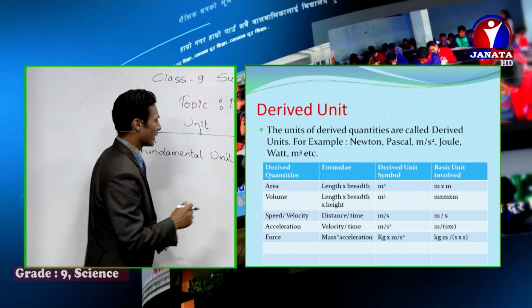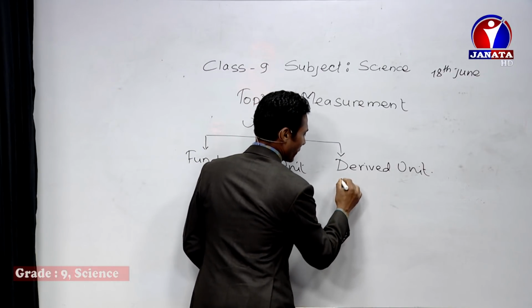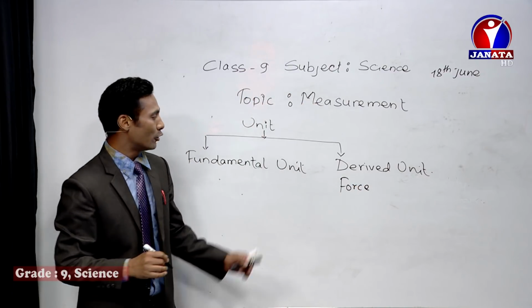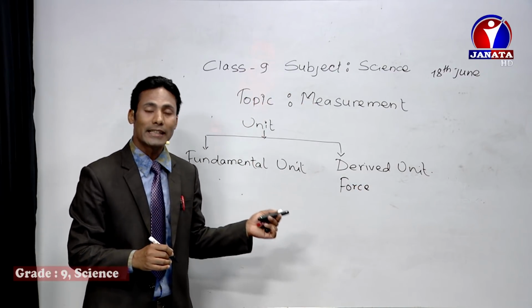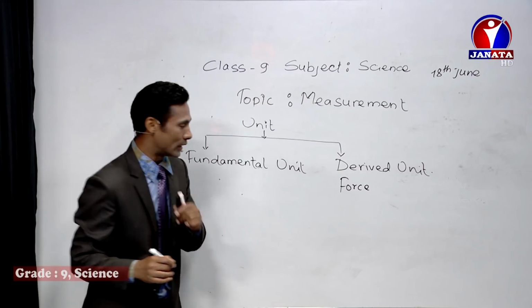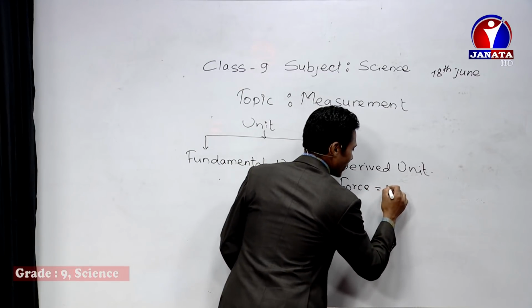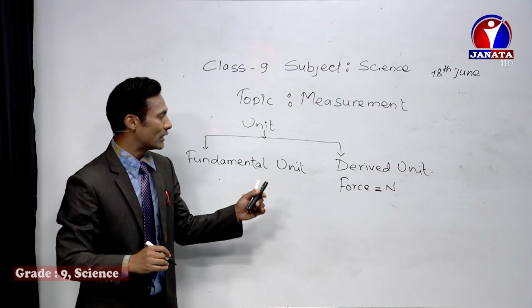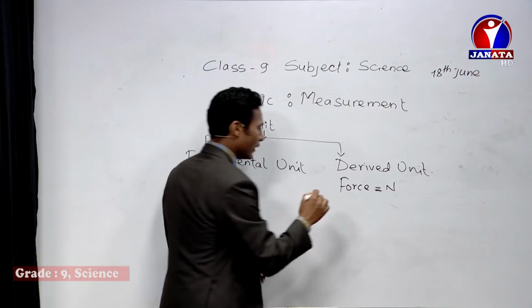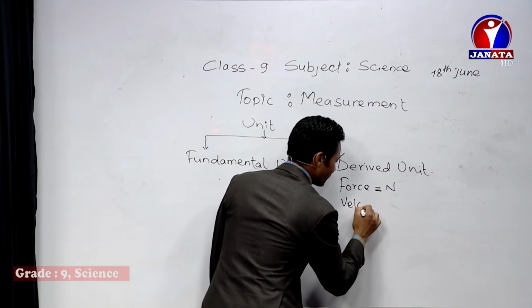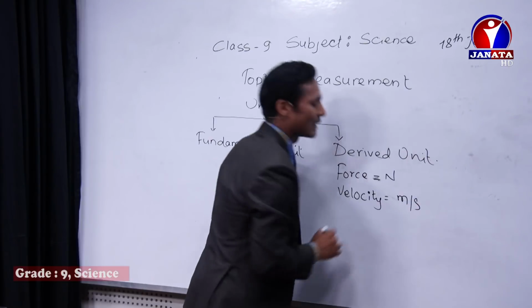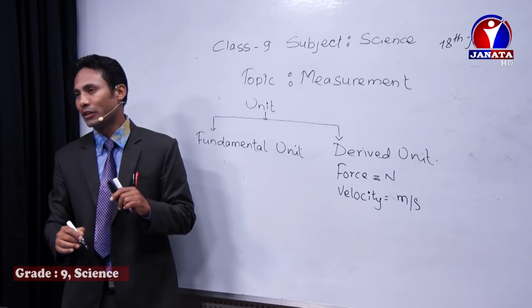So let me give one example. If there is force, it is a derived quantity, and the unit of this force is called the derived unit. The unit of this one is Newton, right? So it is a derived unit. Similarly, velocity has the unit meter per second, which is also a derived unit, right?